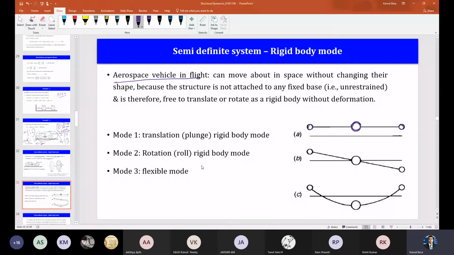You see, one mode is the rigid body mode, just rigid body translation up and down. I am calling it up and down, but in aerospace it is called the plunge mode. And the roll mode, it can roll like this. It's a rigid body rotation. Then it can also be a flexible mode, it can deform like that. Anyway, that is not of our interest, but just for your information.